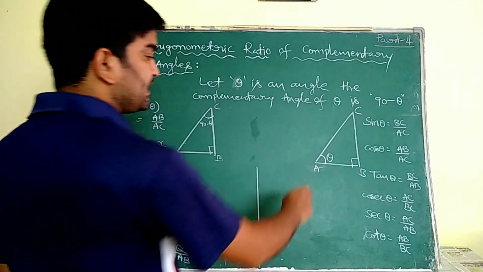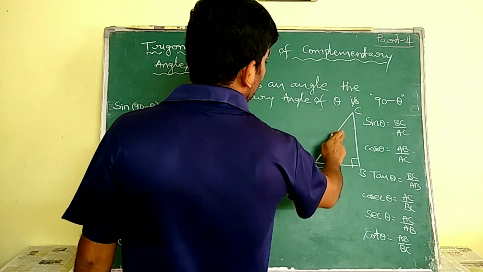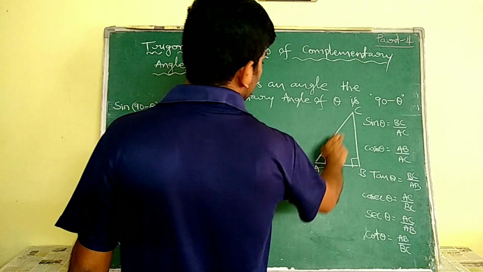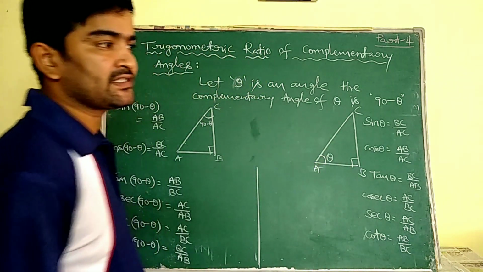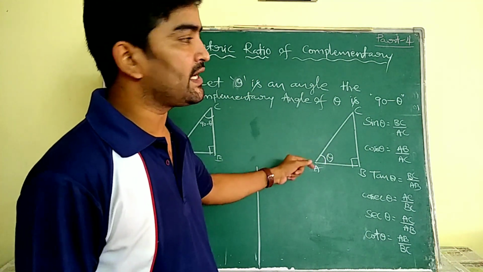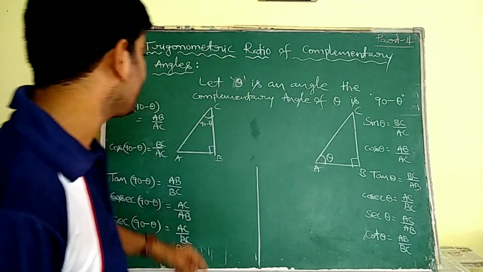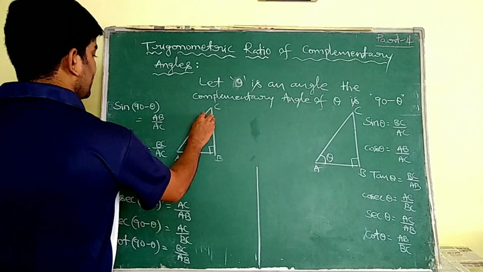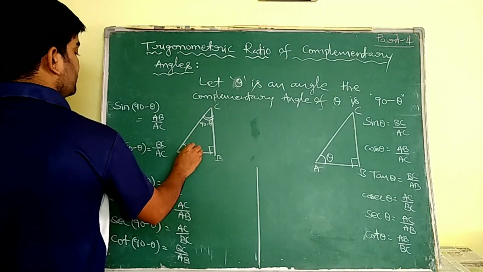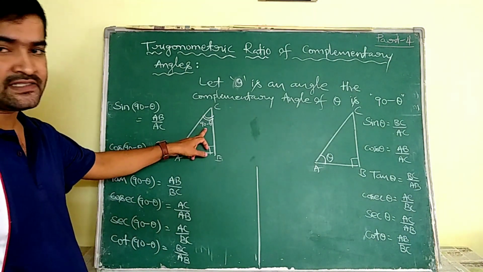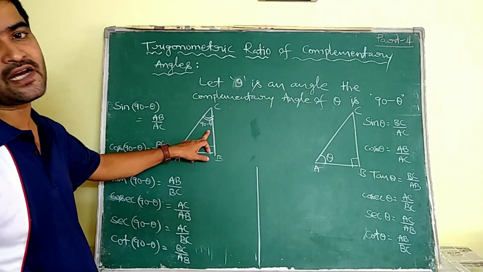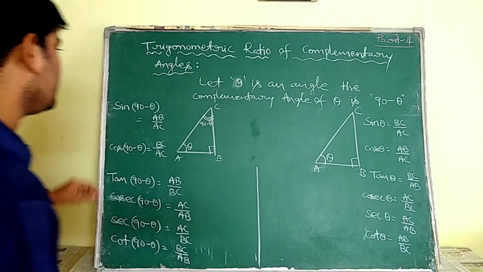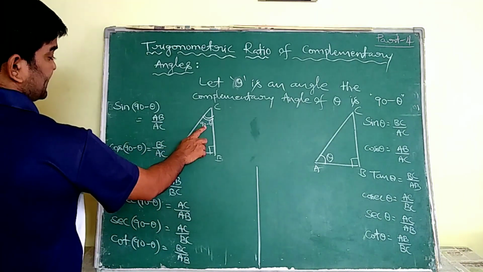Now if this angle is theta, then what is this angle? 90 minus theta. Why? Because the sum of A and C gives us 90, as we discussed earlier. I am going to draw another triangle with respect to the angle C. So see, it is 90 minus theta. As we discussed, this one is theta, no? So it is 90 minus theta. With respect to this 90 minus theta, I am going to write the trigonometric ratios here.